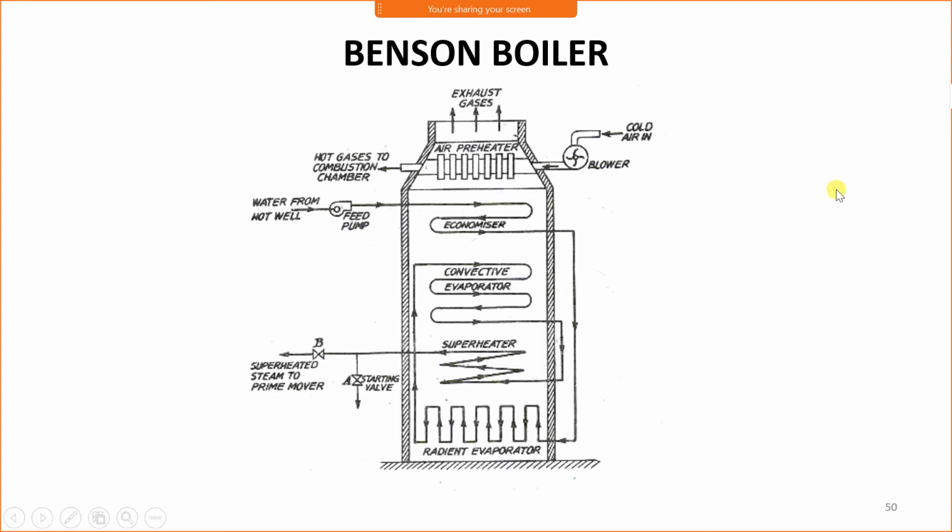Now Bunsen boiler is also a vertical high pressure water tube boiler.